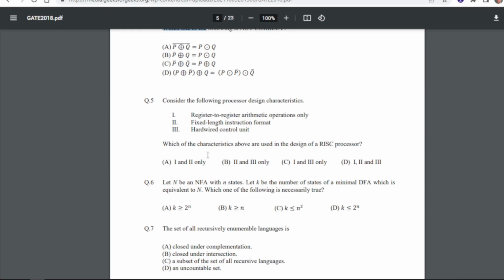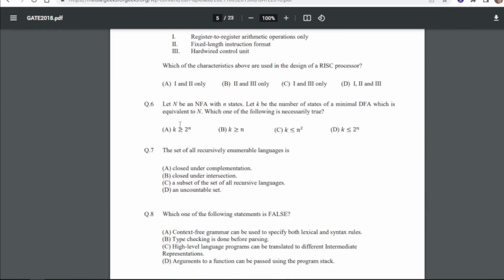Consider the following processor design characteristics. One is register to register arithmetic operation only, two is fixed length instruction format, three is hardwired control unit. Which of the characteristics above are used in the design of a RISC processor? So for this our answer will be D, that is 1, 2 and 3.